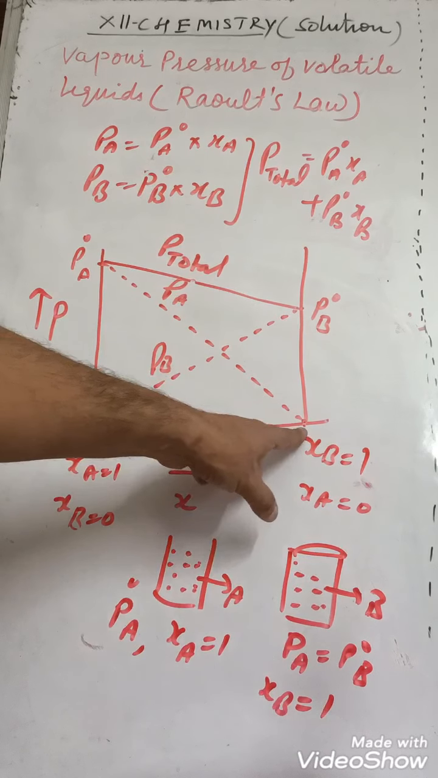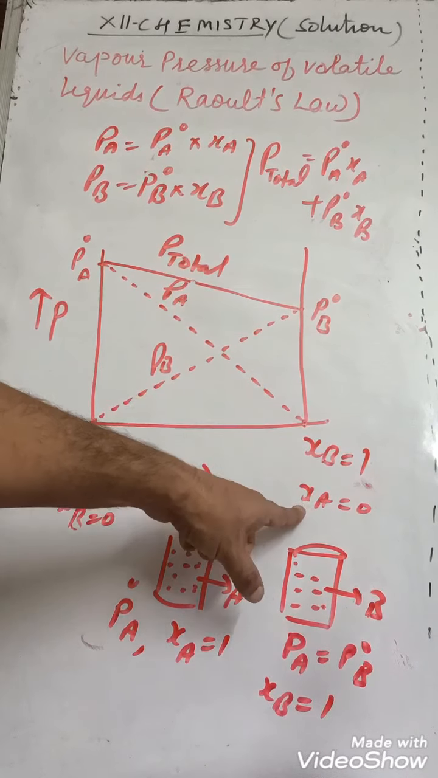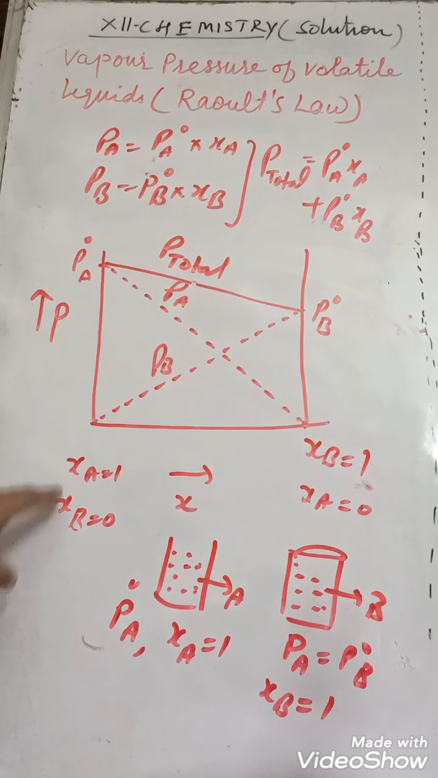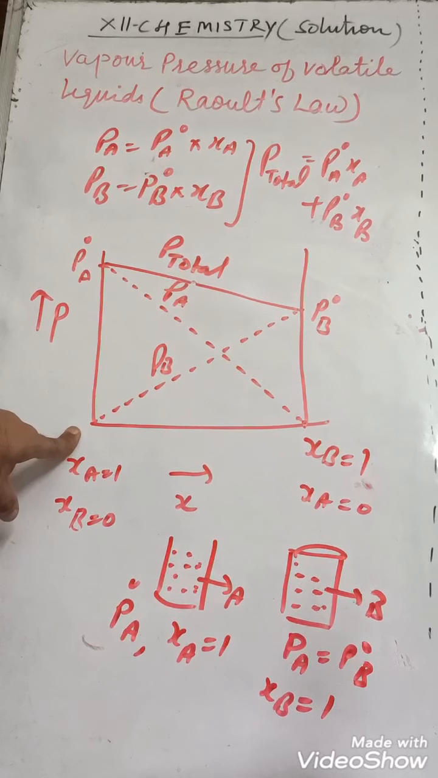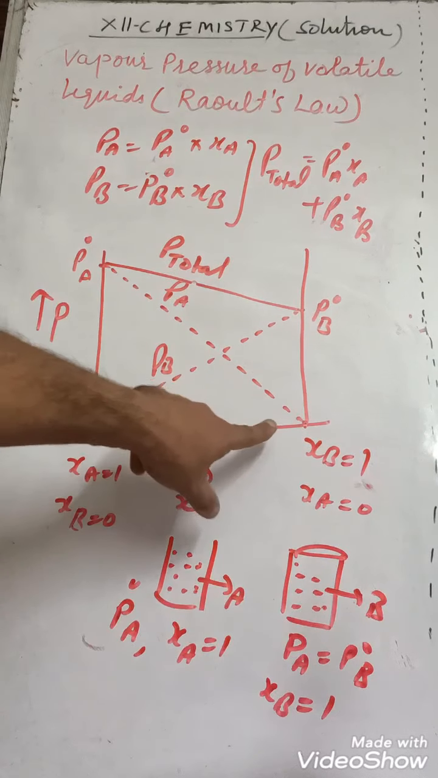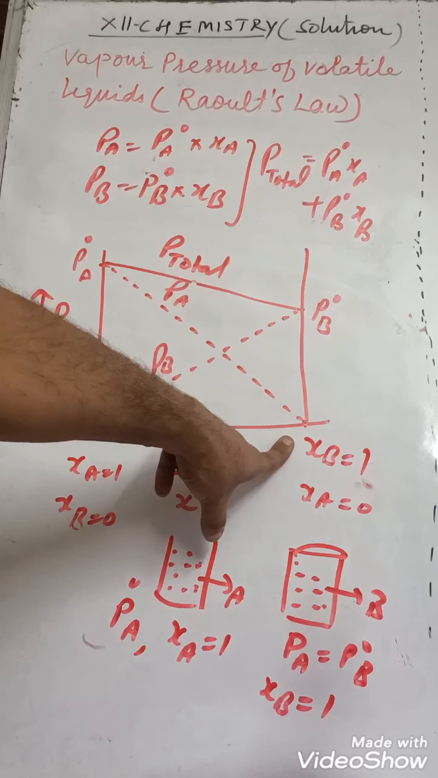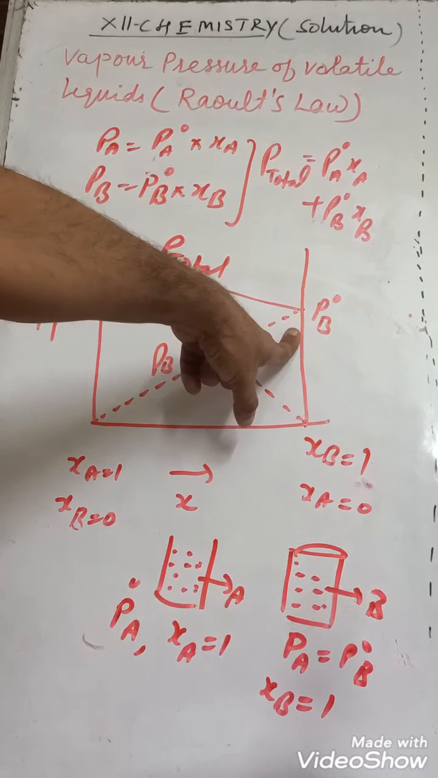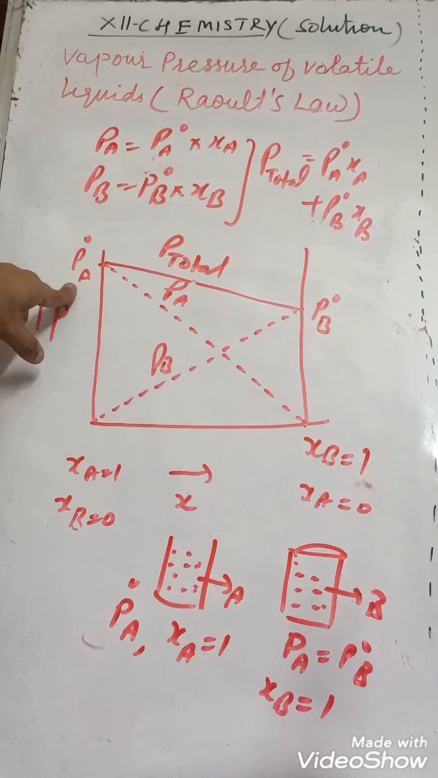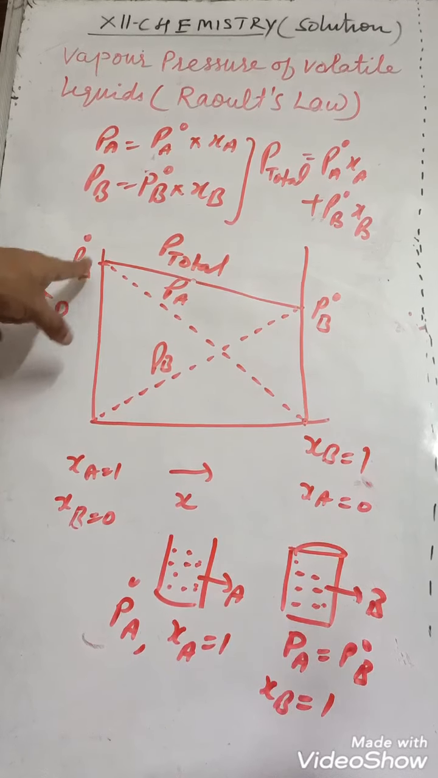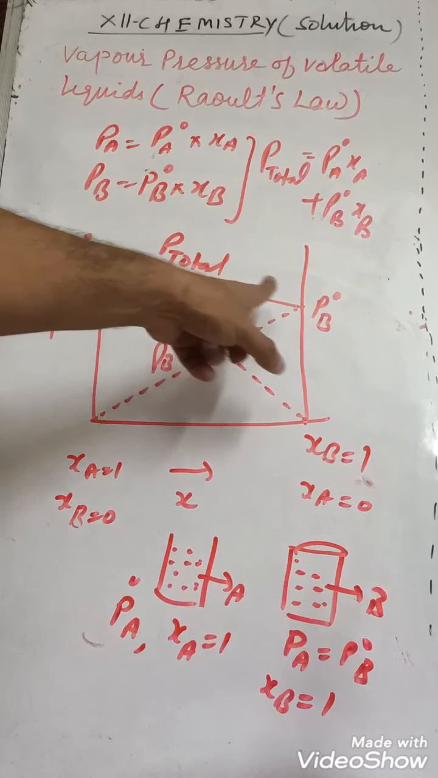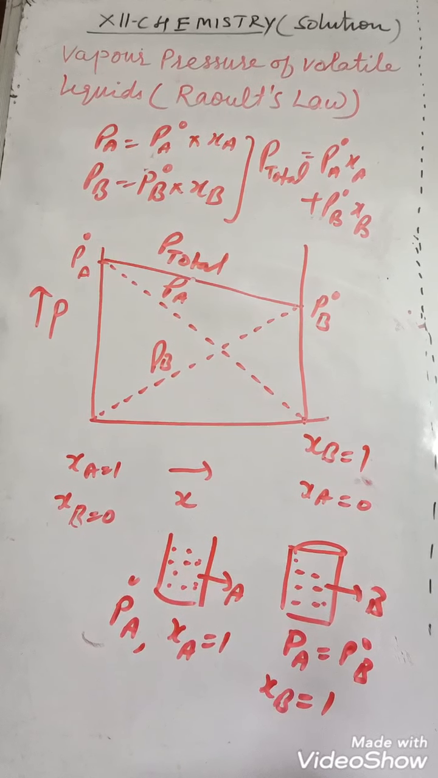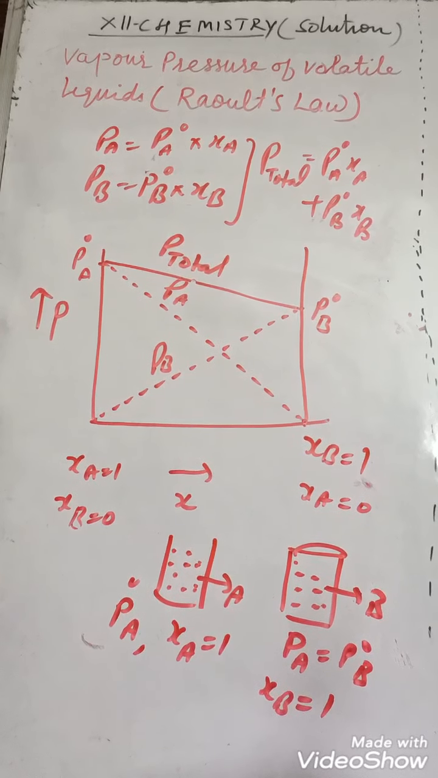PA here will become 0 because XA is 0, then PA will be 0. Here XA is 1, XB is 0, here PB will be 0. So at this point PB is 0, at that point PA is 0. And this is the actual pressure of B, means in pure form, and this is the actual pressure of A in pure form. So this is the graph for P total, remember. So we can plot this graph like that. You might be asked to draw a graph for an ideal solution.